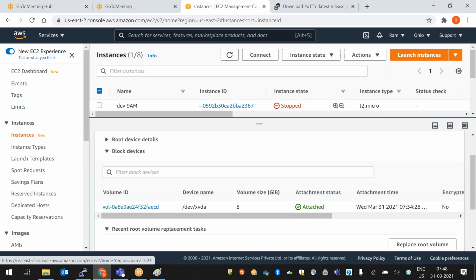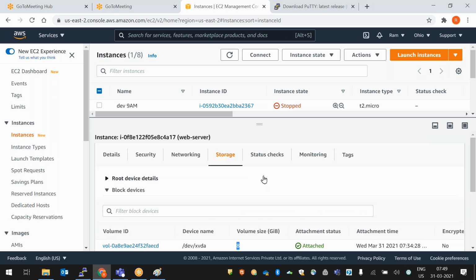Next one is storage. Whatever storage we created will be available. So this is the 8 GB storage we created here, and we attached it to our instance. This is the volume ID we have attached to our instance. Next one is status checks. Then monitoring, tags. These are the simple things. So we'll see this again.